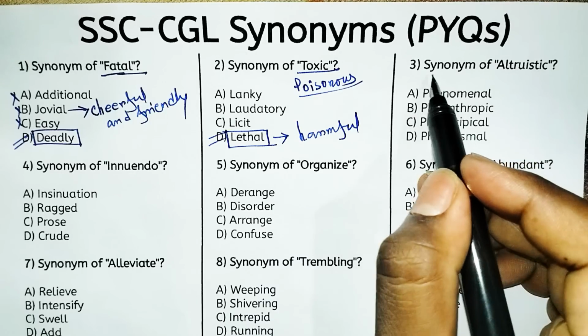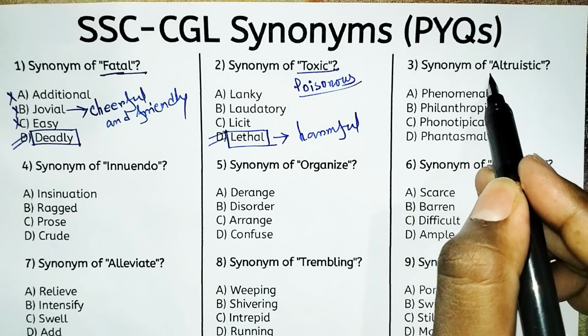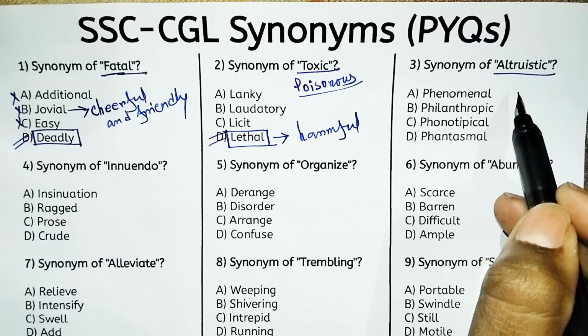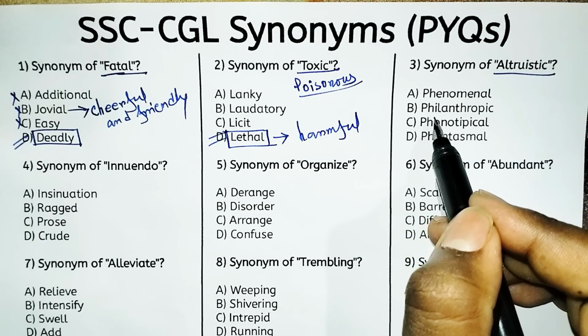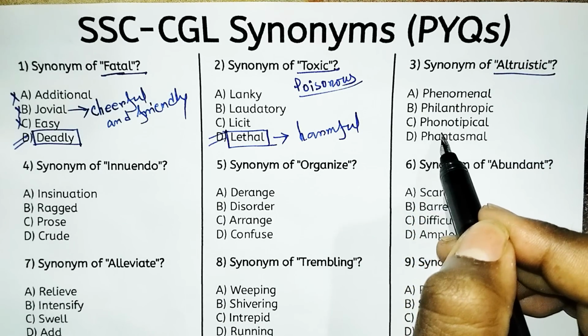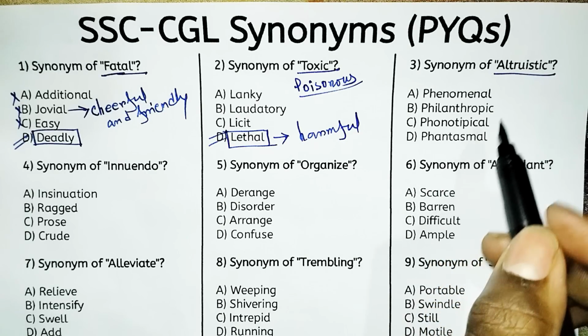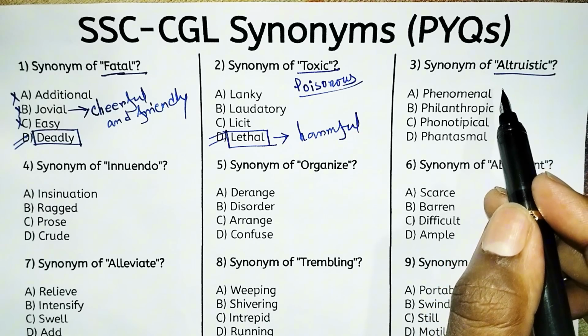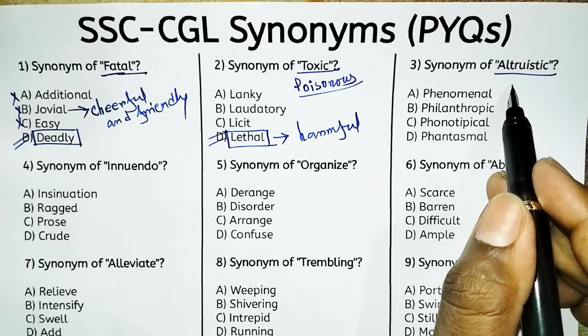Next, synonym of altruistic. So what is the meaning of altruistic? This is a very general question. So look at the options. A, phenomenal. B, philanthropic. C, phenotypical. And D, phantasmal. So altruistic means one kind of generous, or you can say useful.